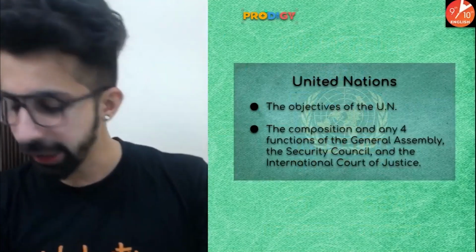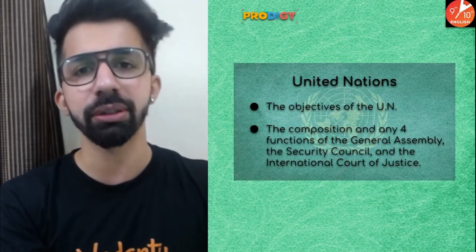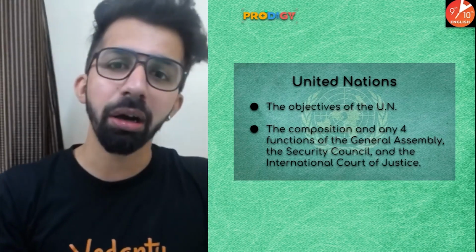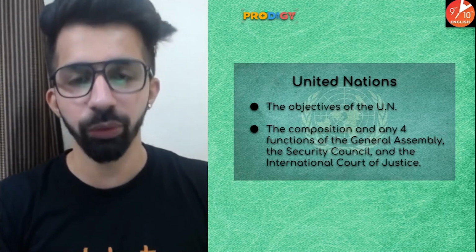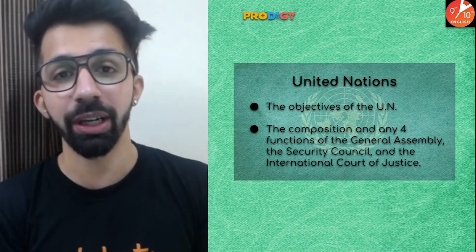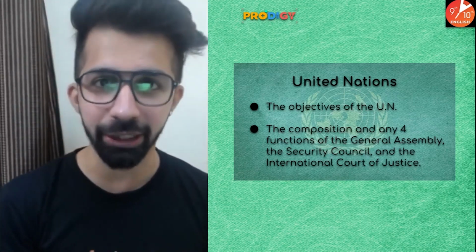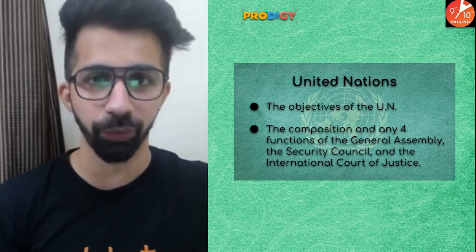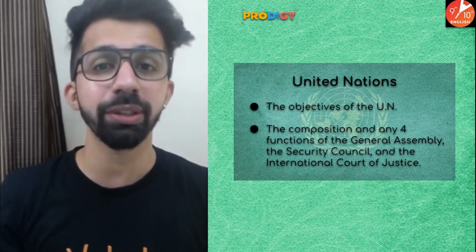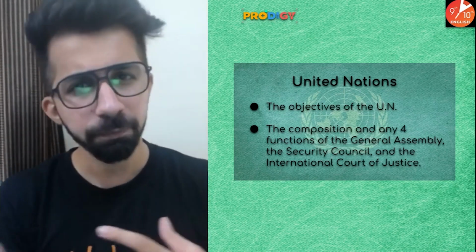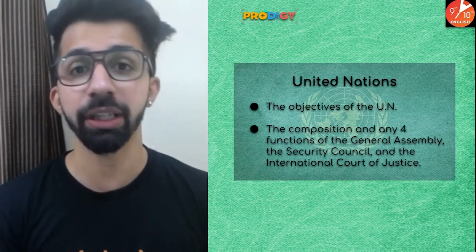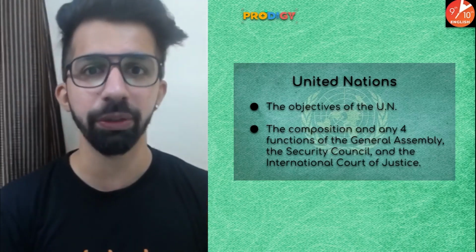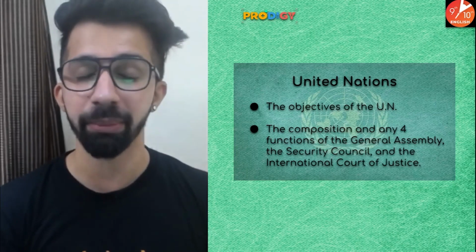Okay, guys, before I start with United Nations, let me tell you a quick background of United Nations. Basically, United Nations was formed after the Second World War. If you are not aware, the Second World War lasted for 6 years, from 1939 to 1945. The First World War took place from 1914 to 1918, for 4 years, and the Second World War period was for 6 years. So we can say that roughly in 25 years, the world faced two world wars, and you people are already aware of the outcomes of the world wars, right? Loss of life, loss of property, and many other things.